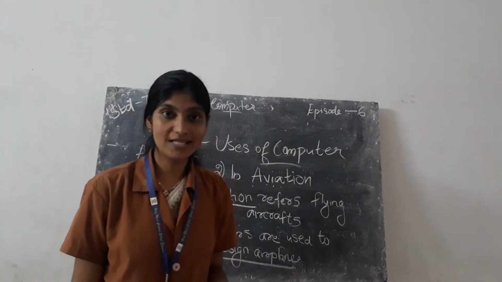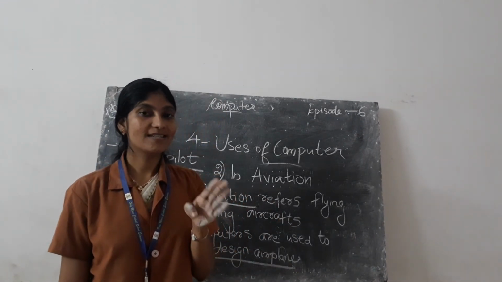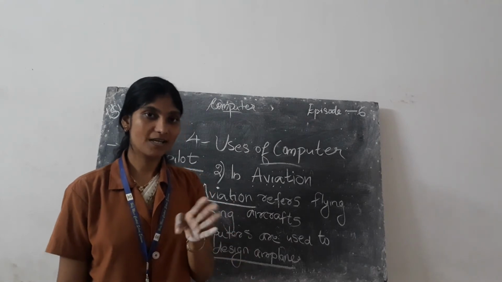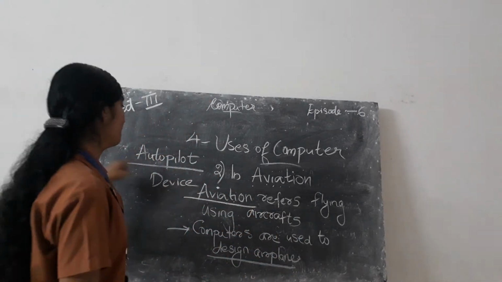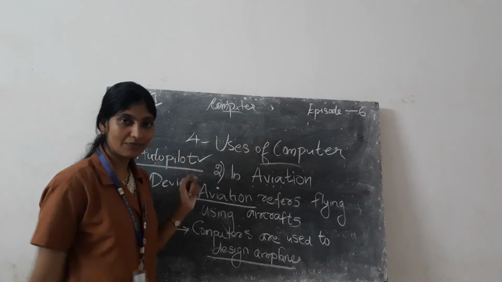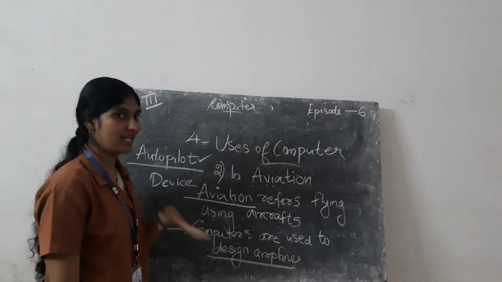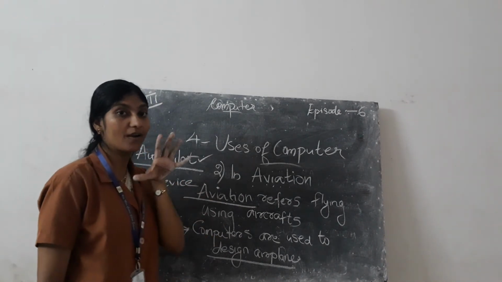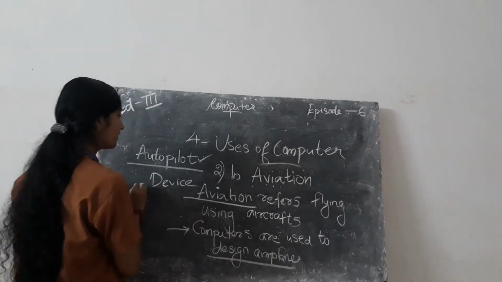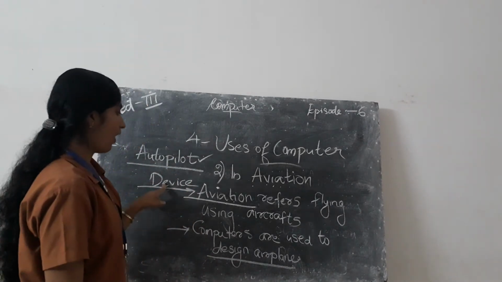Even when pilots are not operating the controls, the autopilot is the device used to control the plane. That means it holds the plane on a specific route. That is the device, autopilot.